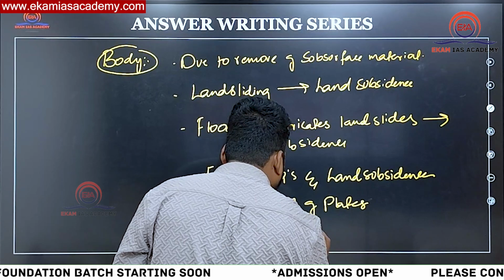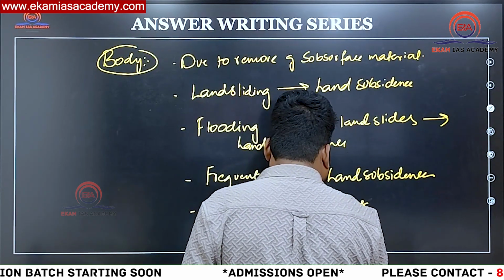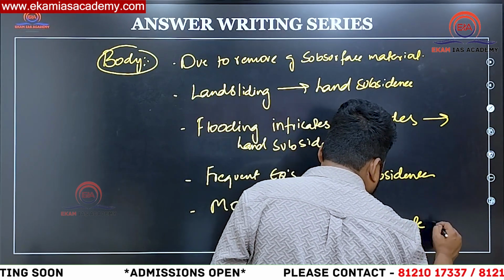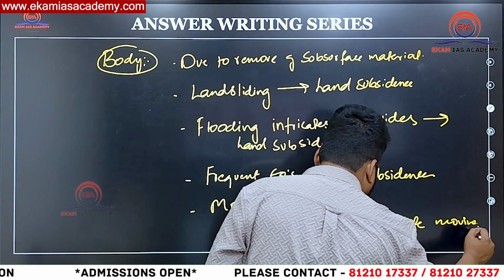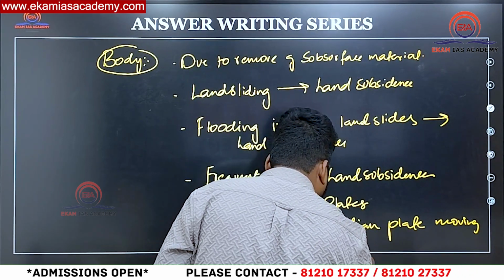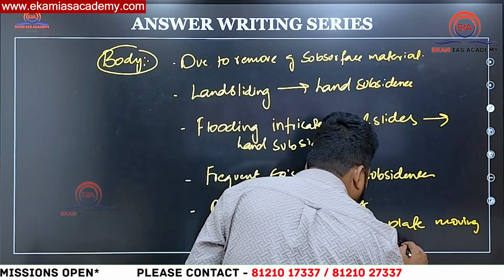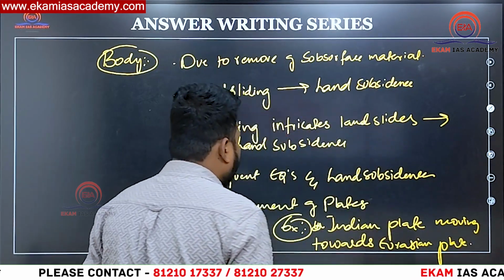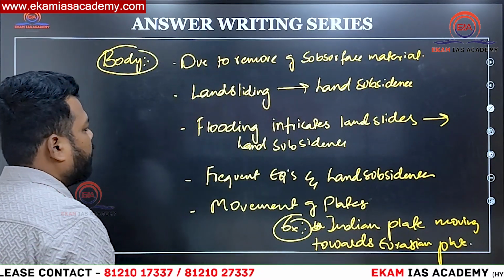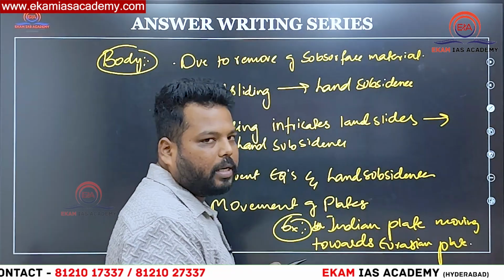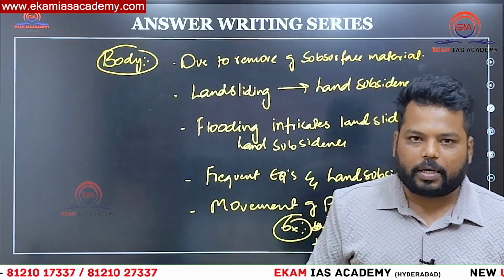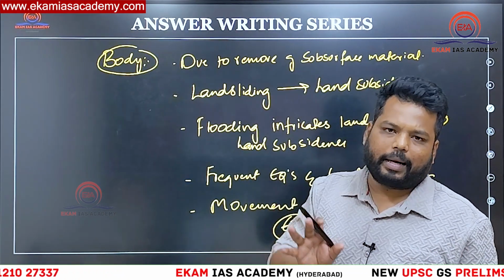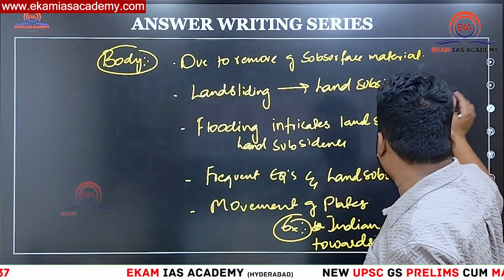Example, Indian plate moving towards Eurasian plate. This is one particular reason. So these are generally the natural reasons, as we have no volcanic setup or volcanic activity which generally happens in Himalayan regions. So we don't have that kind of setup which will trigger this land subsidence as such.